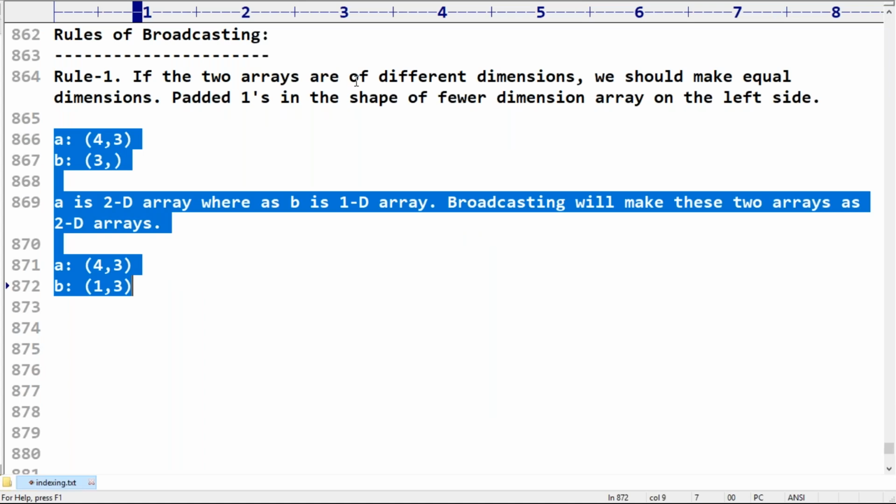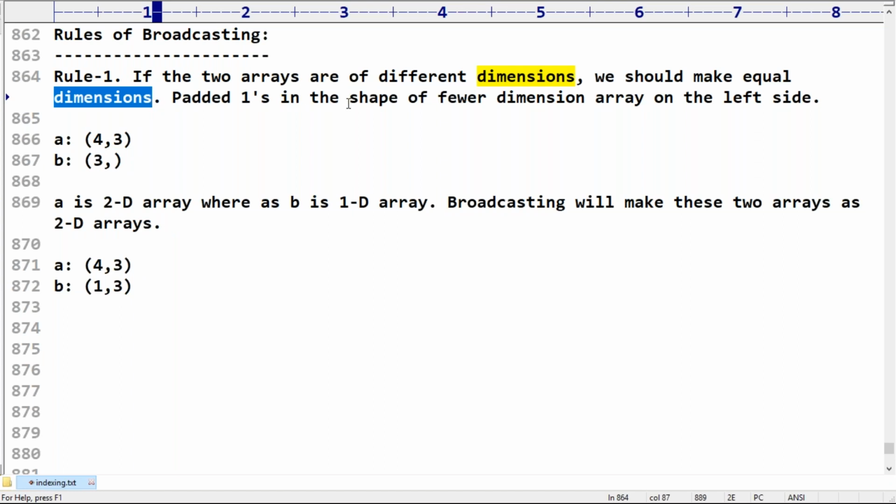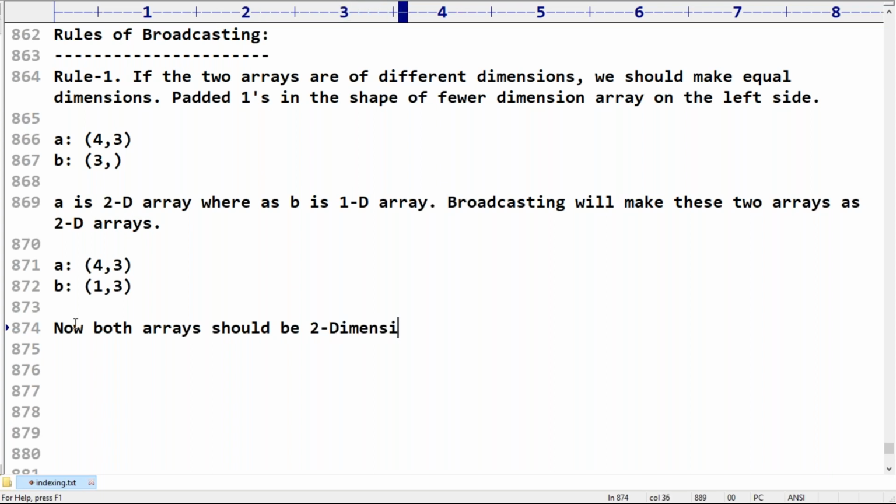So if the two arrays are of different dimensions, we should make equal dimensions, padding ones in the shape of the fewer dimension array on the left hand side. Now both arrays should be 2 dimensions, should be of the same dimensions.